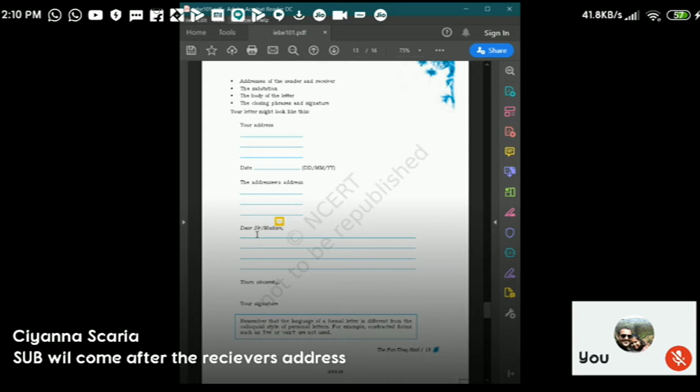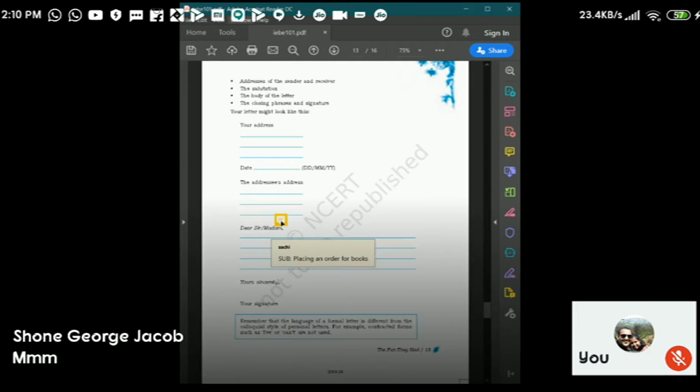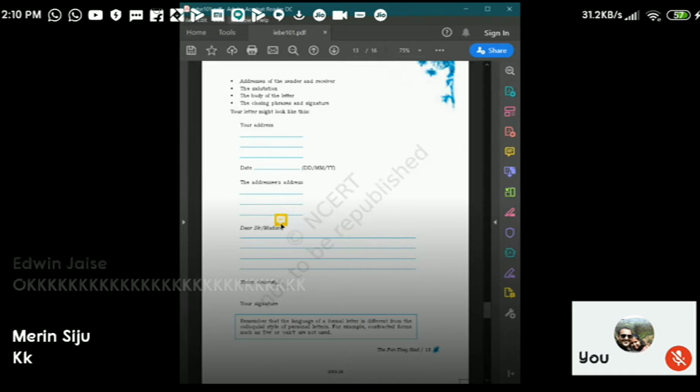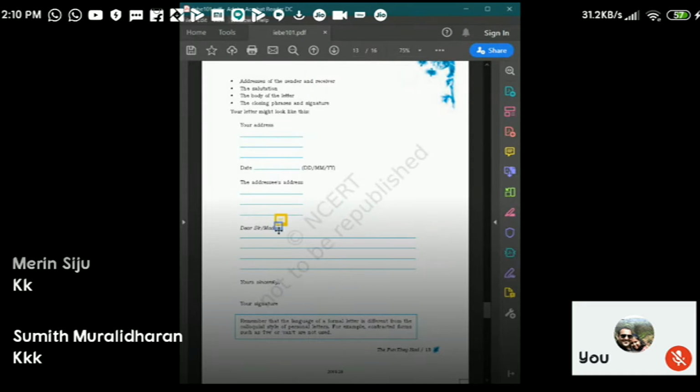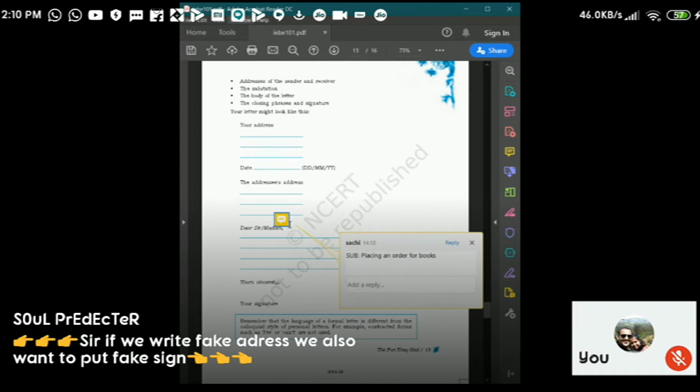Yes, Sienna, the subject will come after the receiver's address, in between the receiver's address and the salutation. Here it is not mentioned. That's why I am adding that. It is not mentioned over here right now, that's why it's an insert. They have made a mistake over here because they didn't put the subject there. But in a formal letter, there should be a subject.